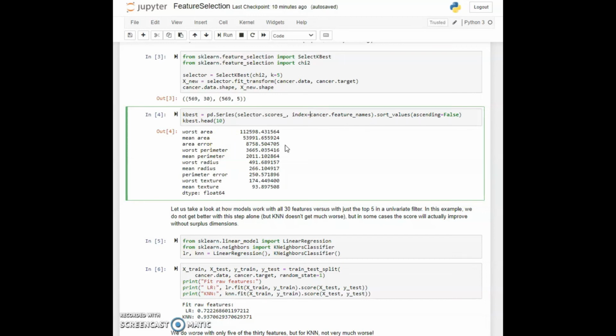And we see here the 5 that were selected by the selector are worst area, mean area, worst perimeter and mean perimeter. These others below could have been selected and we would see the order in which they would have been selected if we would have used a larger K. But there is actually quite a bit of a differentiation here when I look at the rate at which the numbers descend.